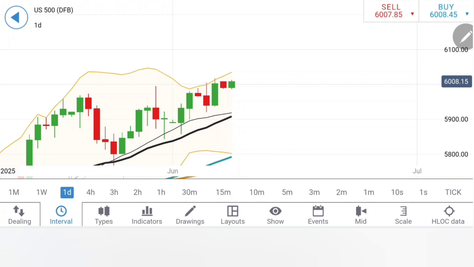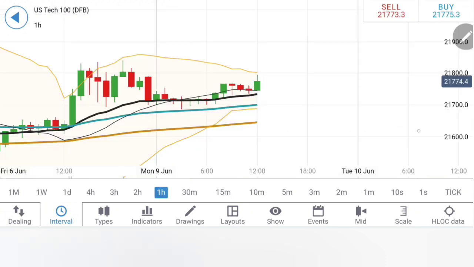Take your trades, take your positions accordingly. Let's move to NASDAQ Tech 100. Again, opening week, it has come down to the support.